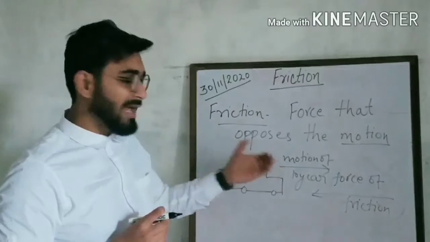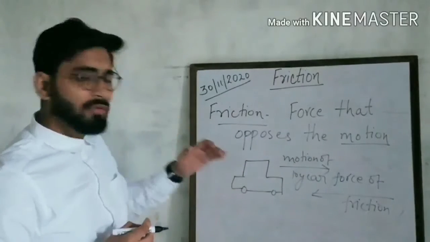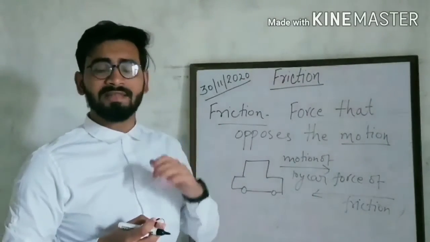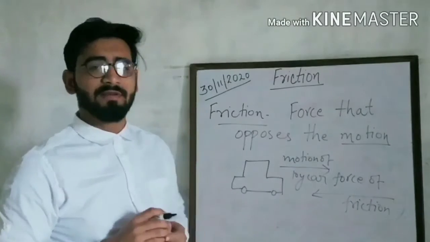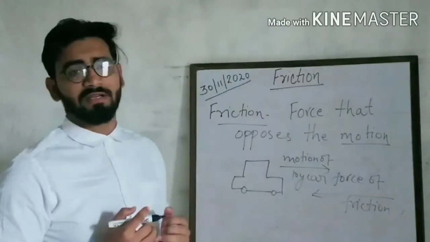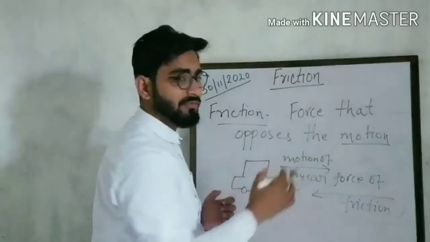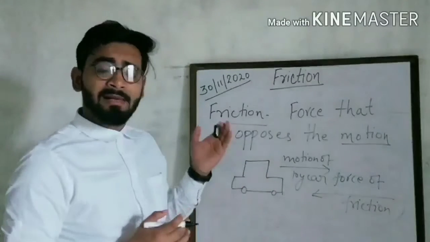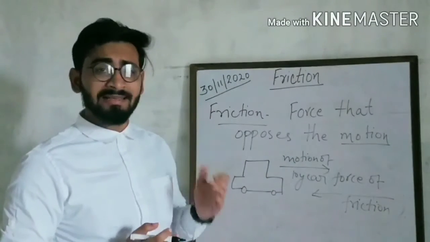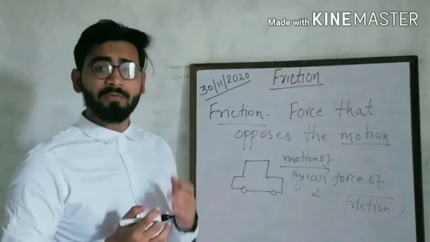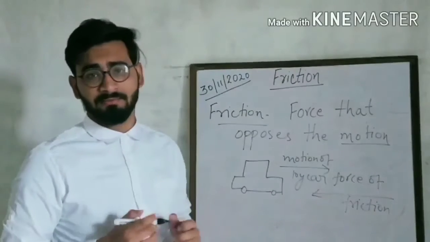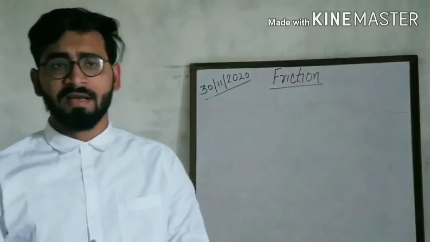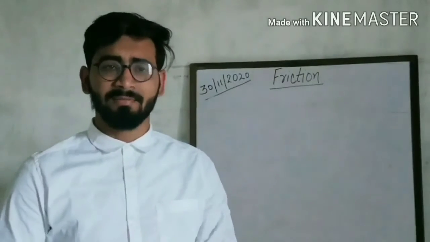I have given you the example. I hope you understood what is friction.